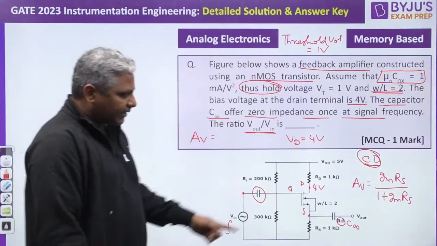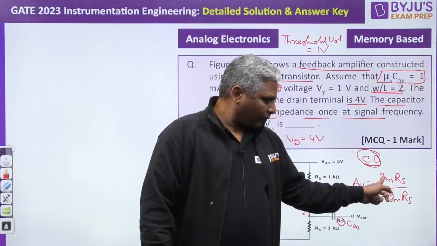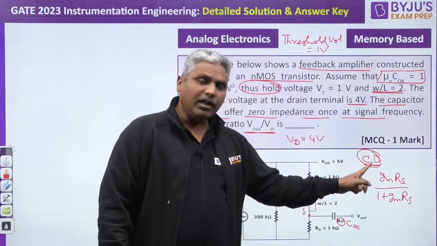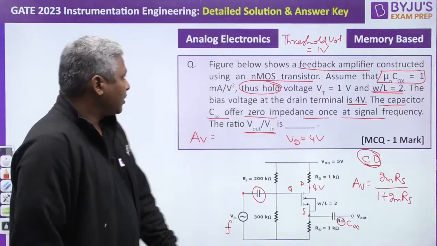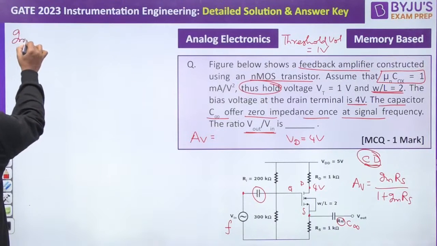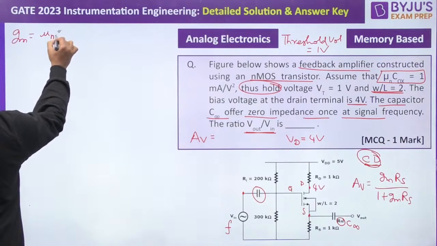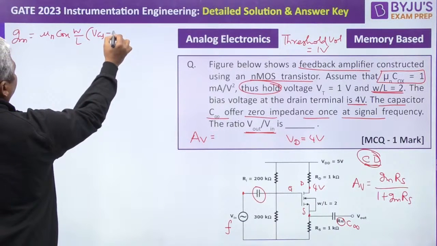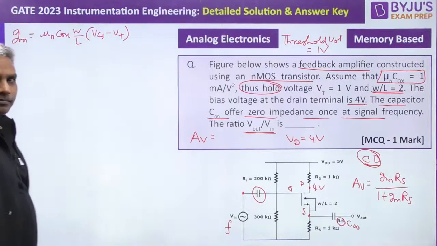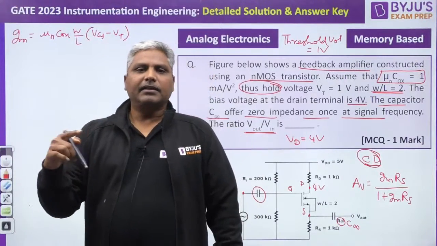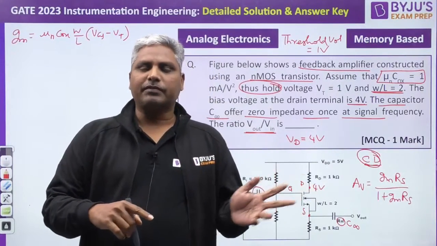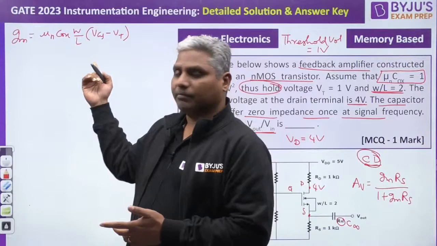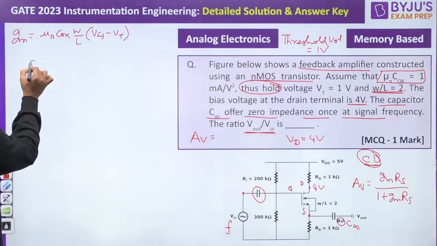Let's find it. This expression needs GM for us, right? GM is needed. RS is given, RS is 1K already. Only one parameter we don't know, which is GM. So what is GM? The expression for GM is mu n COX W by L into VGS minus VT. How did we get it? By differentiating the ID expression in saturation for a MOSFET with respect to VGS. Change in ID with respect to change in VGS gives you GM. So this GM is required for us. Now what is given here?